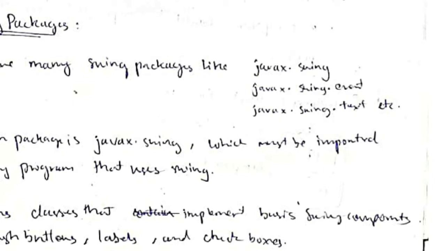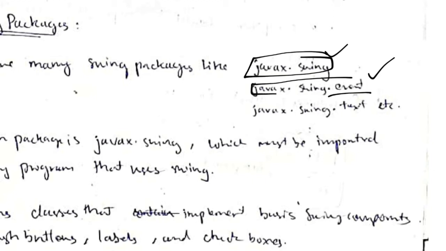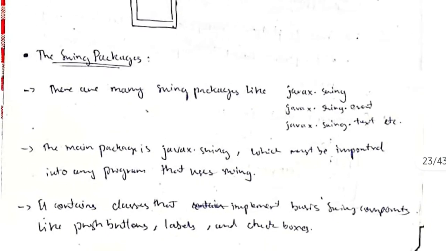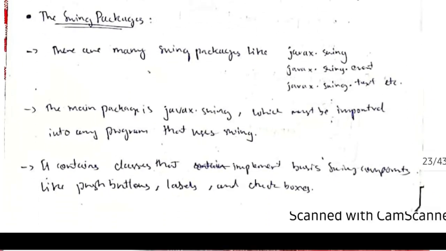When we import the whole package, every class of this package will be imported, and that will cause more memory usage. So if we just want an event, we can import just that, and it will import only the specific class which we need, not all the rest of the classes. So that was about the Swing packages.